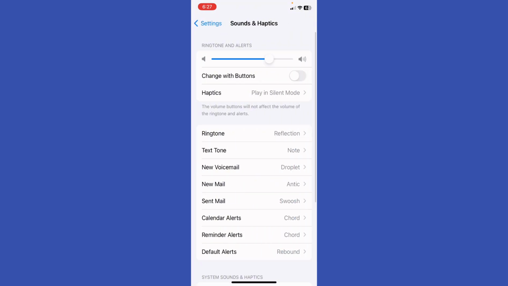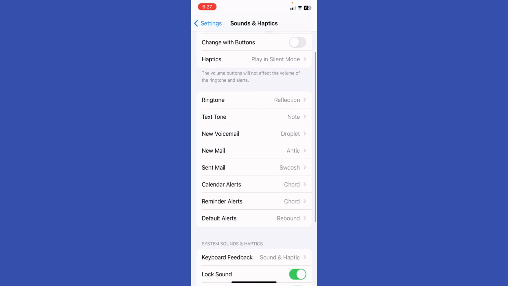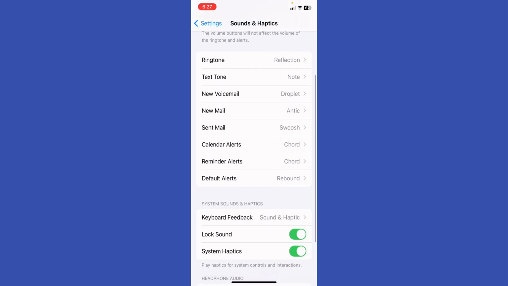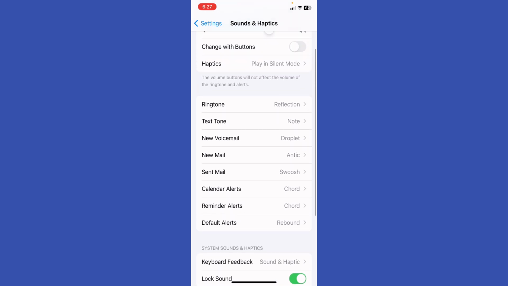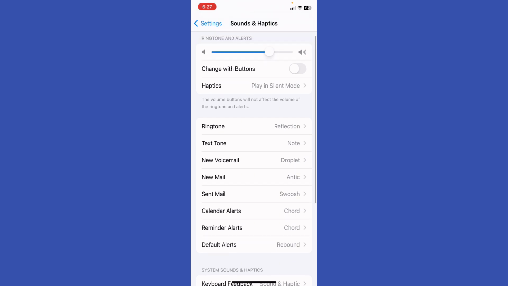and then go ahead to the sounds and haptics. You're gonna be able to see all of your sounds that you set on the ringtones basically.